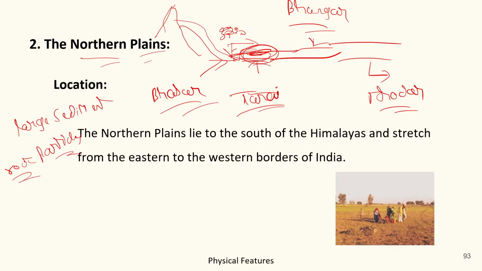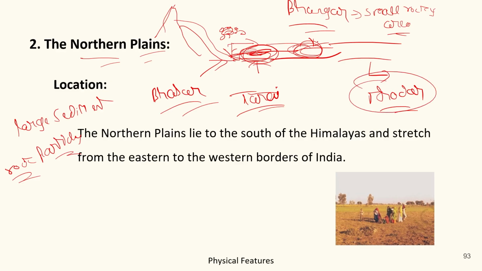After depositing the fertile sediments here, the river moves forward to the Bhangar area, where again it dropped down some remaining heavy particles. Due to this, the Bhangar area is also called a small rocky area and is less fertile in comparison with Tarai and Khadar region.